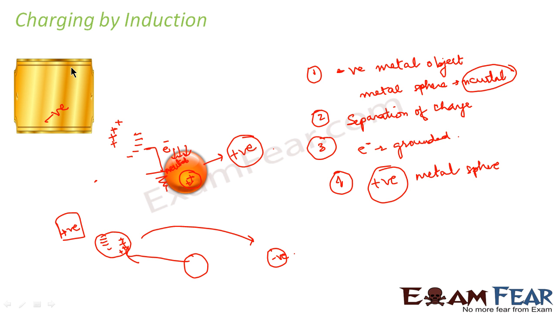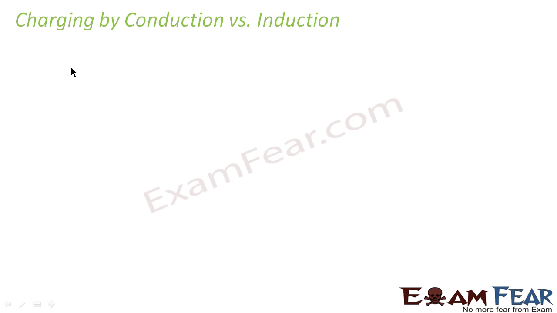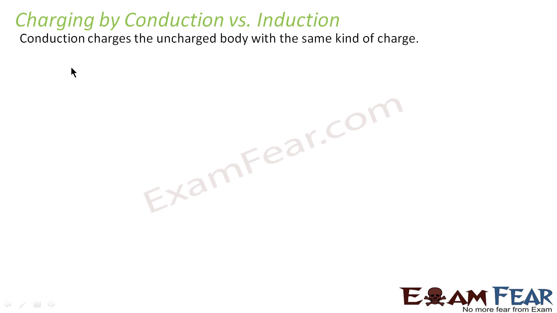So now let us have a quick review of conduction and induction and compare the two: charging by conduction versus induction. What happens in conduction? In conduction, the uncharged body gets charged with the same kind of charge as the charged body has. That means if the charged body is positively charged, your uncharged body after charging will become positive.